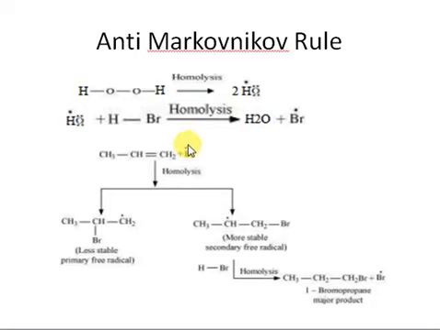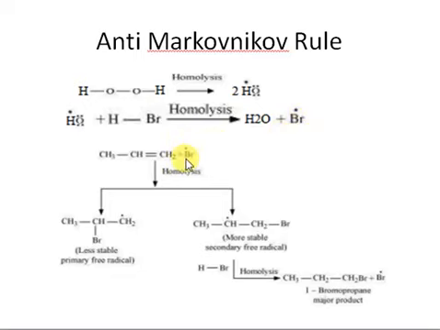Right? In the previous case, in the case of Markovnikov, the reagent was directly attacking the alkene and the positive part was going on the carbon that had the maximum number of hydrogen atoms. But now the reagent first reacts with the free radical and we get another free radical here. So this bromide radical will attack the alkene.